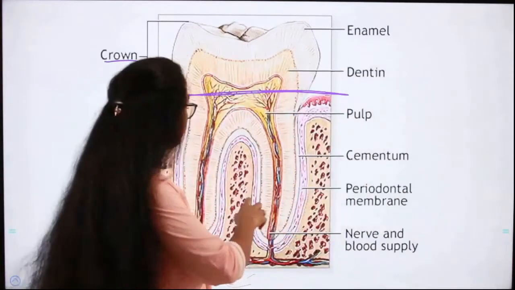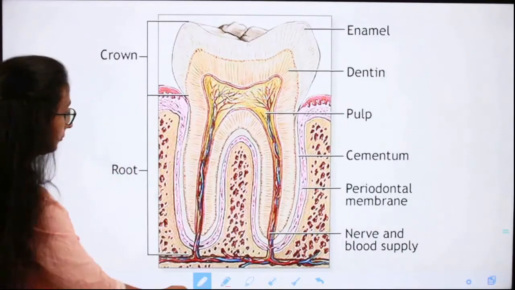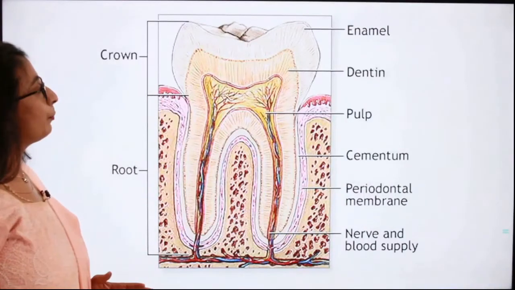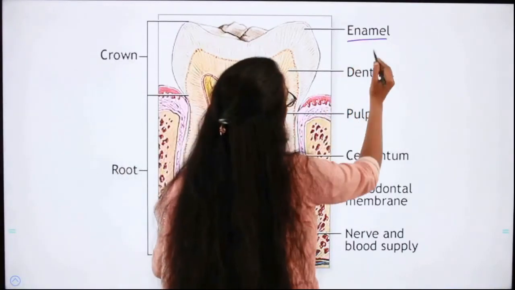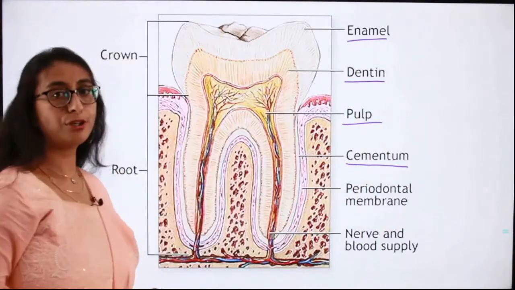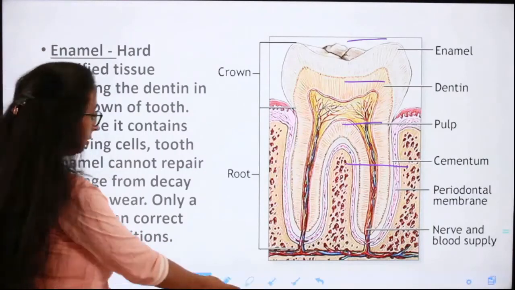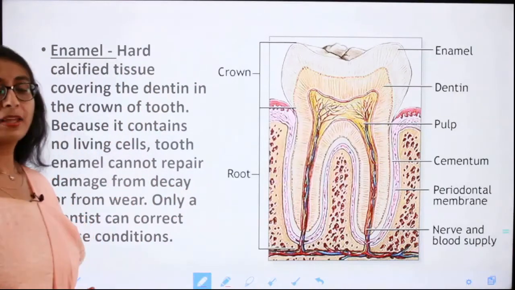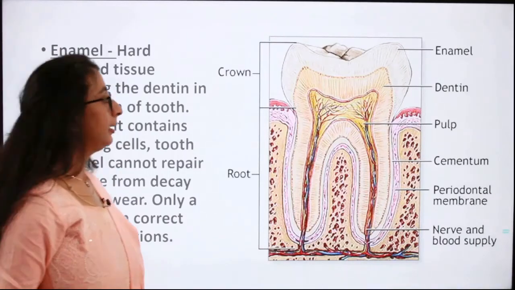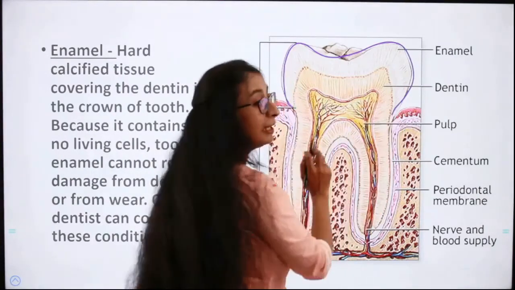Further, the teeth has four important regions: the enamel, dentin, pulp and the cementum. These are the four important regions of the tooth. First one is the enamel. Enamel is a hard calcified tissue. Okay. Enamel, this region which you can see here, this is the enamel.